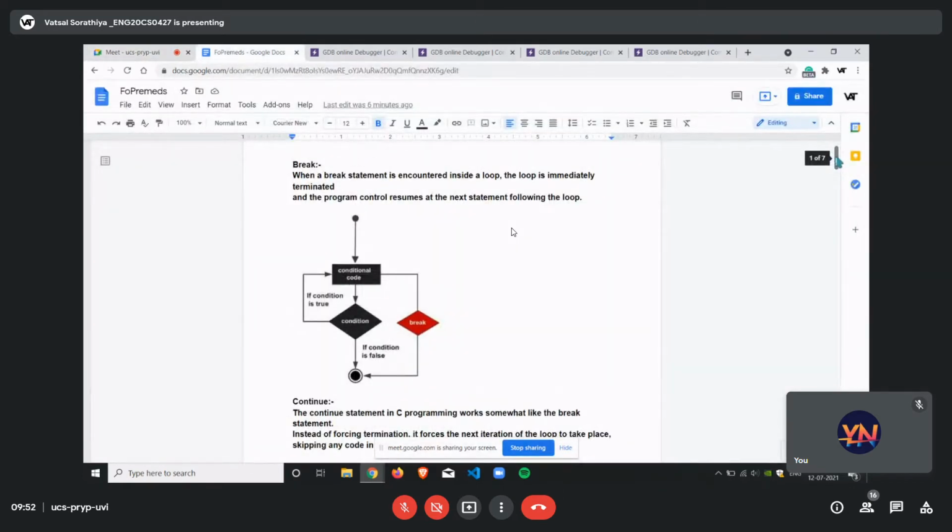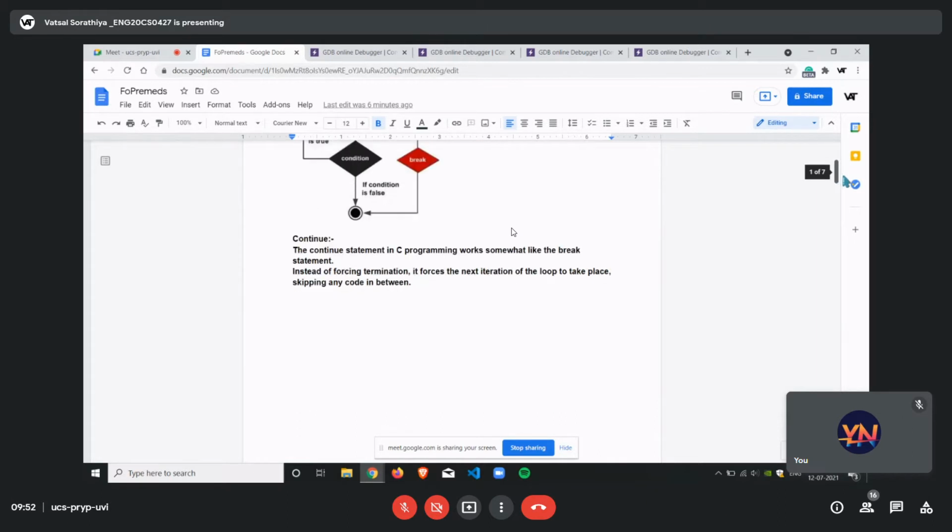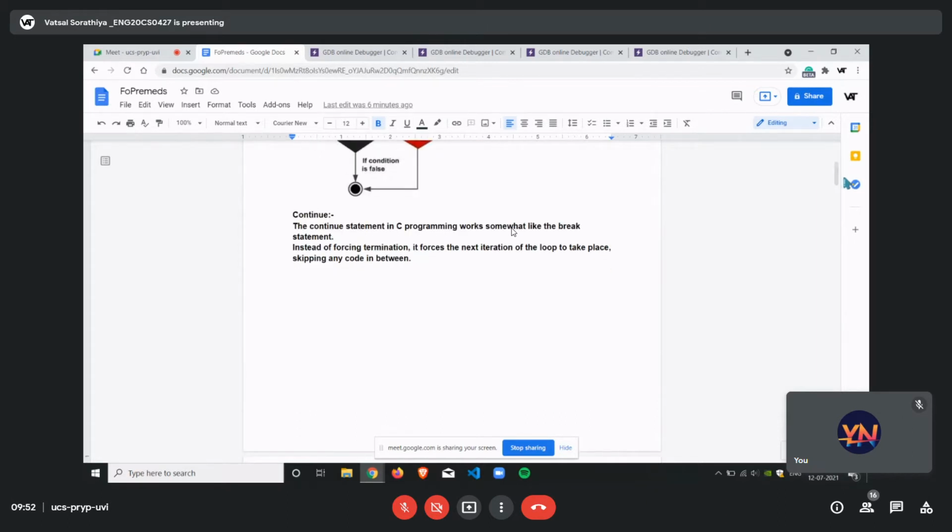Yeah, so about break, I was telling you there is a condition, and if it turns out to be true, then it goes. But if inside any condition or inside a loop you are using a break statement, then the flow goes after the loop. It will be useful when we do the concepts and programs of for and switch statements. And the other one is the continue statement.